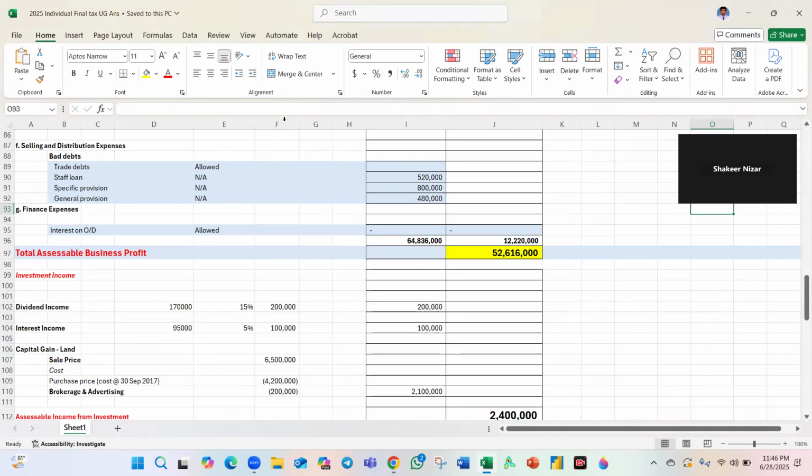Dividend income. Interest income 95,000, 5% is there.